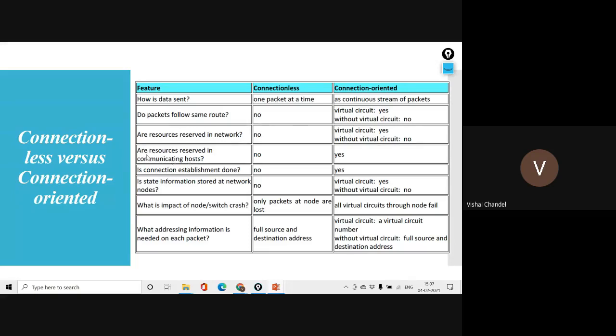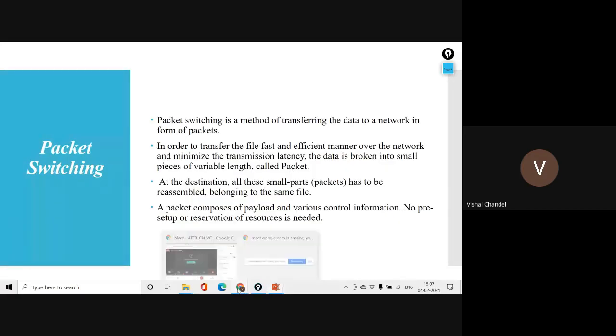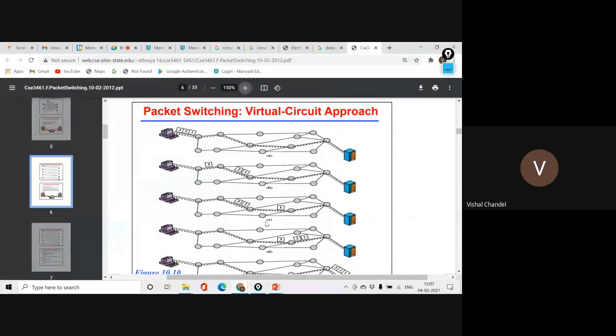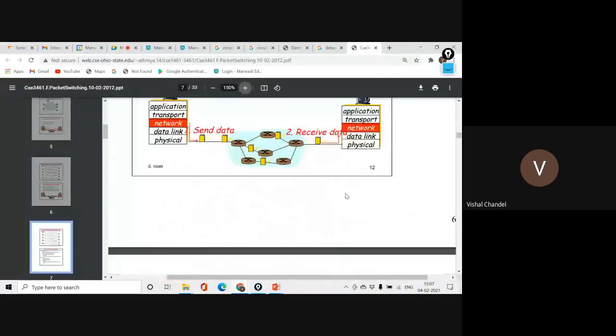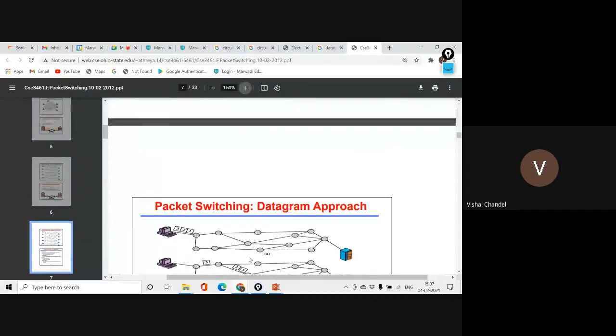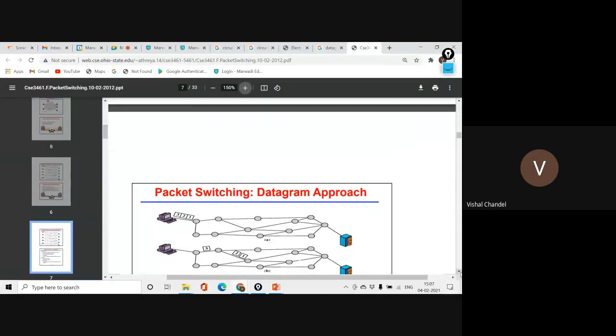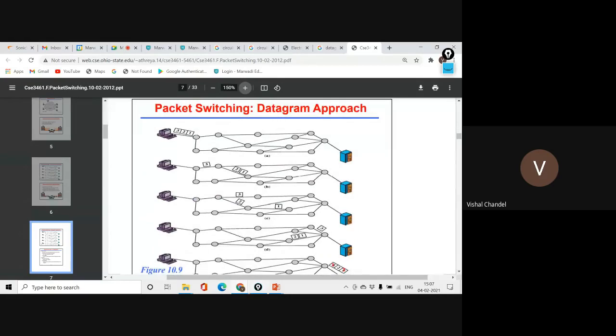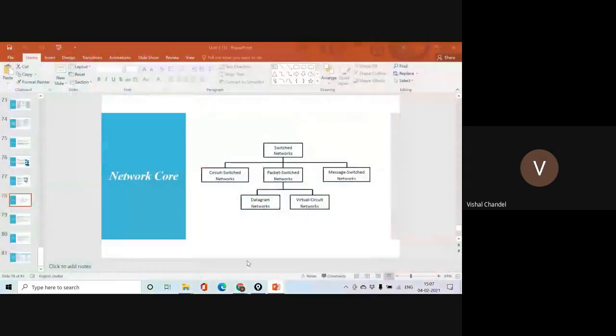Are resources reserved in the communication host? In connectionless, the host is not responsible for that, but in this the host will be responsible for that. Is connection establishment done? You can understand this by the diagram. You can say the connection is going to be established here and not established here, because when all the packets are delivered, that time we consider the connection established.